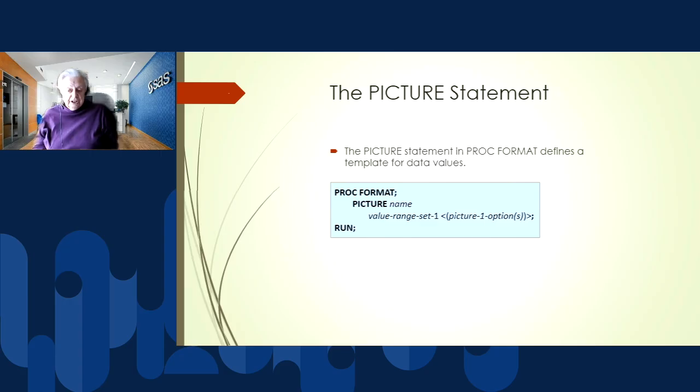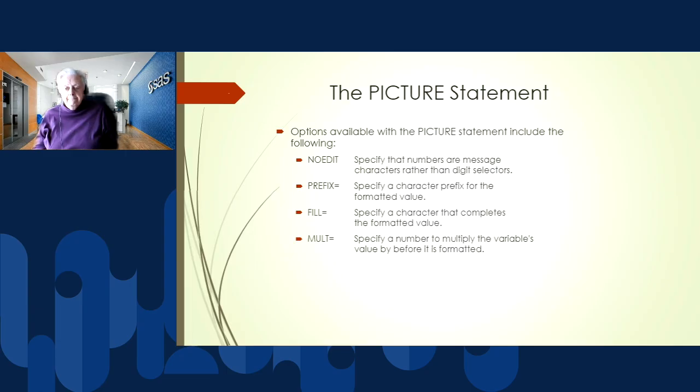So the picture statement, once again, like the value statement, allows us to name the format, and then we set our value range. This could be low to high, low to 0, 0 to high, however we want to define it. And then we specify our template for how to write out those numbers.